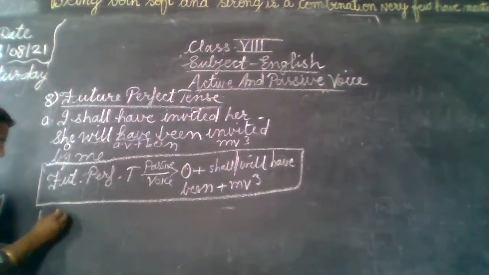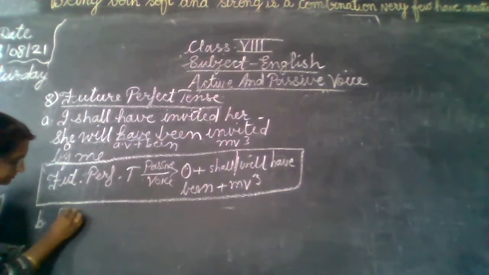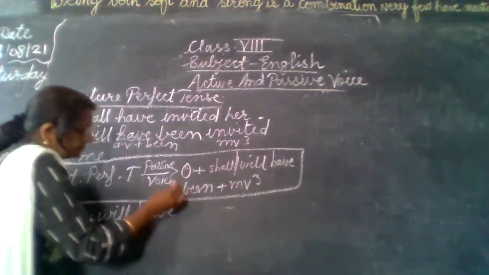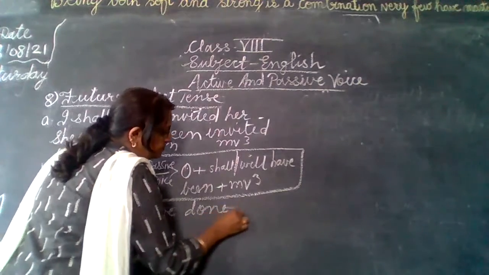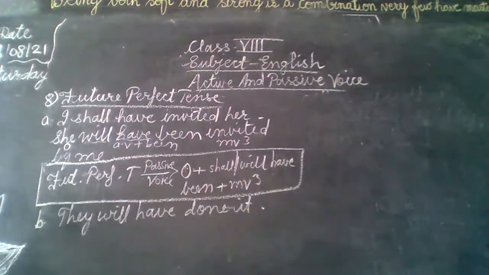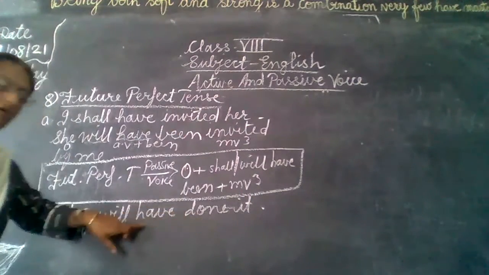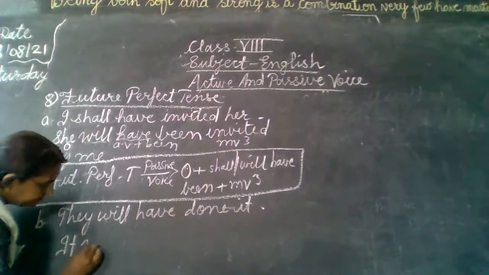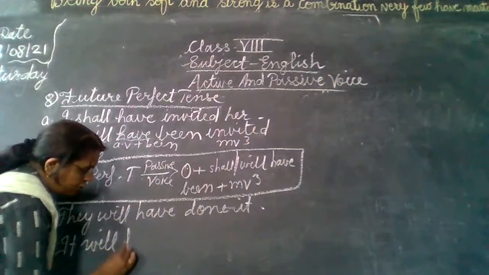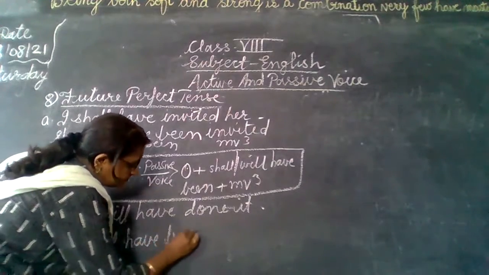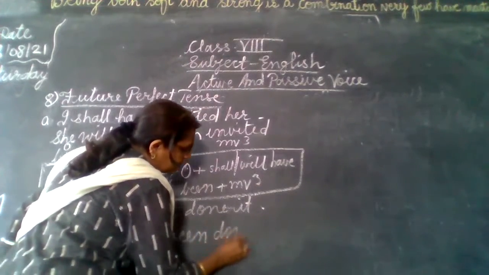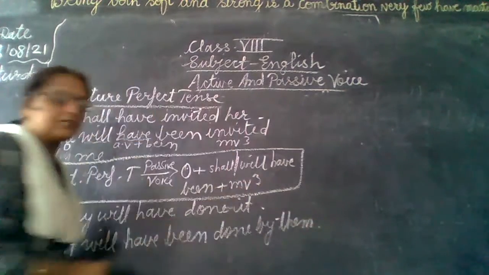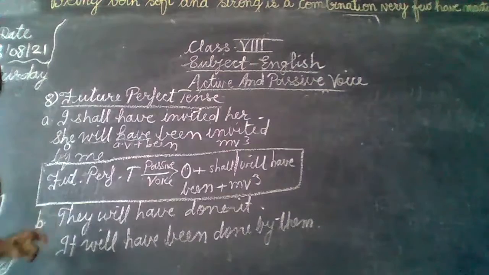See the second example. They will have done it. The main verb is in the third form because it is perfect tense, so it will remain as it is. So it will have been done by them. Because here our object is also third person, so we have used will have been.